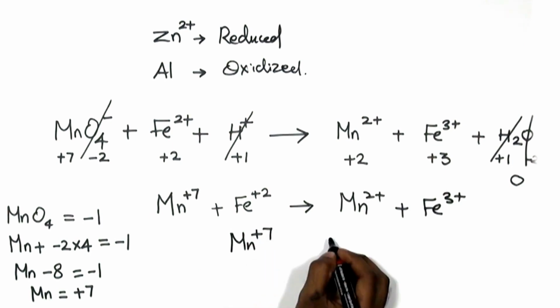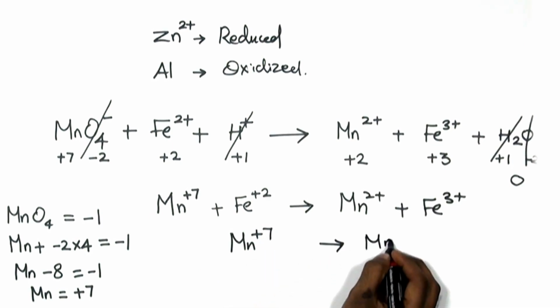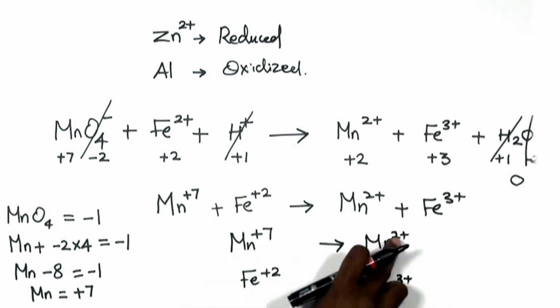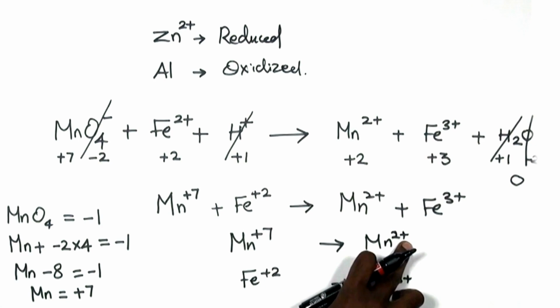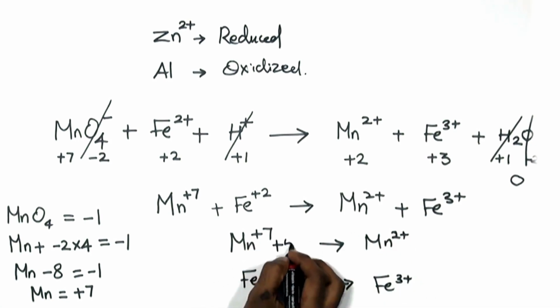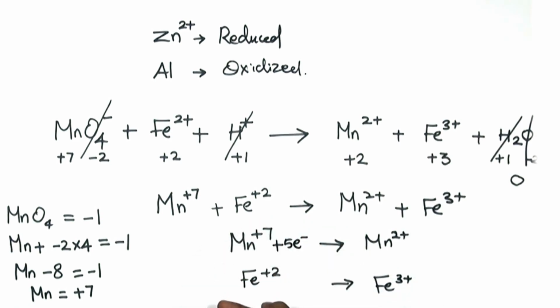Let's write the manganese alone. Mn7+ has become Mn2+. Fe2+ has become Fe3+. So from +7 state, it has become +2 state. When does this change occur? When manganese gains 5 electrons, there is a reduction in oxidation number and it becomes 2+. When does +2 become +3? When ferrous ion loses an electron, then it becomes Fe3+.